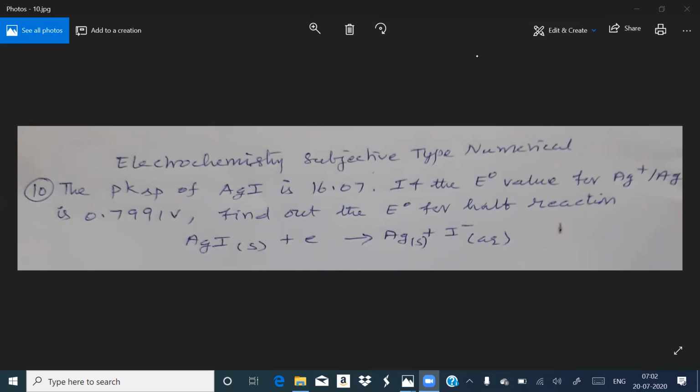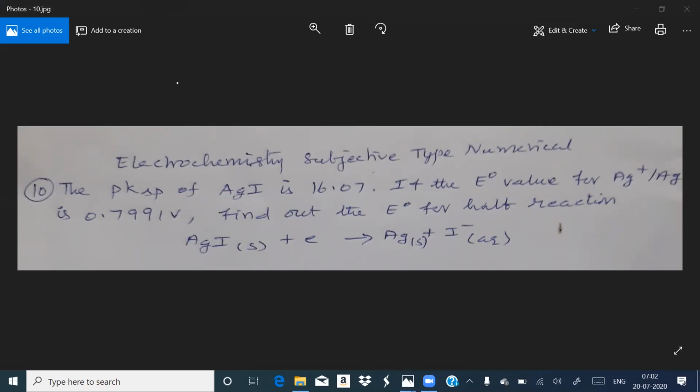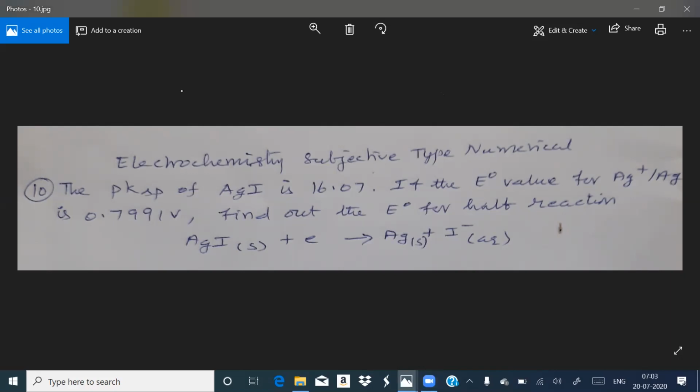Ag plus, in the sense, is in aqueous solution. Aqueous solution means, for example, silver nitrate solution. So in the silver nitrate solution, Ag plus is converting into Ag here. But in this case, AgI is an insoluble salt. In this insoluble salt, Ag plus is converting into Ag. That means this electrode and this electrode are different electrodes. This is called a metal ion electrode.